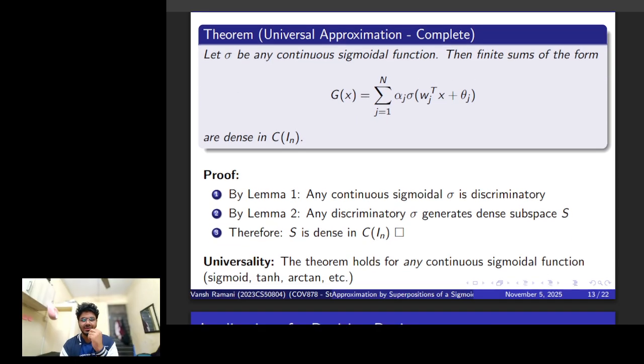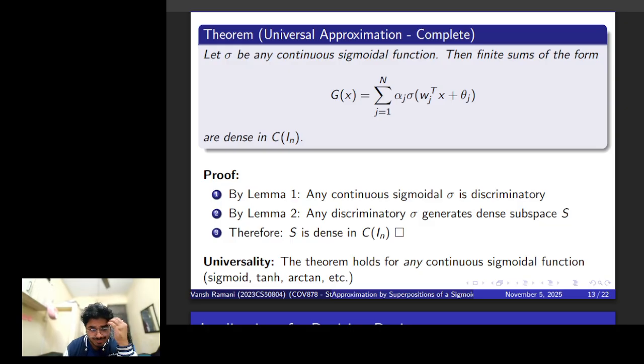But we will still see what can happen. From lemma 1, we know that any continuous sigmoidal function is discriminatory, and from lemma 2, we know that any discriminatory sigma generates a dense subspace. Therefore, the set of networks which can be generated by any continuous sigmoidal function is dense in the space of continuous functions.